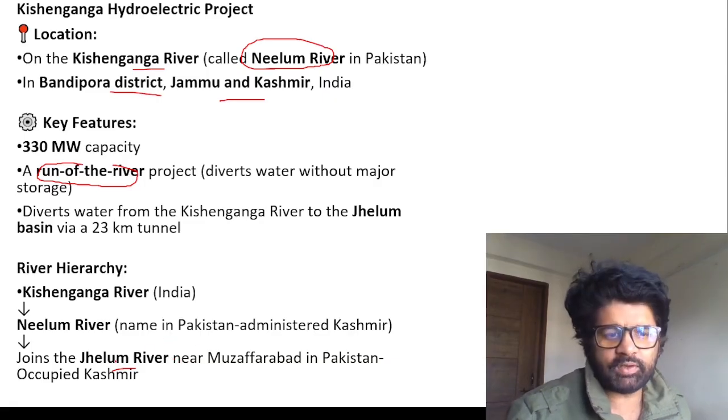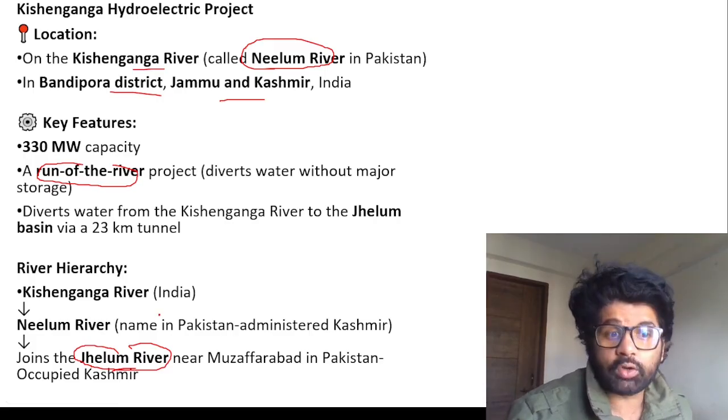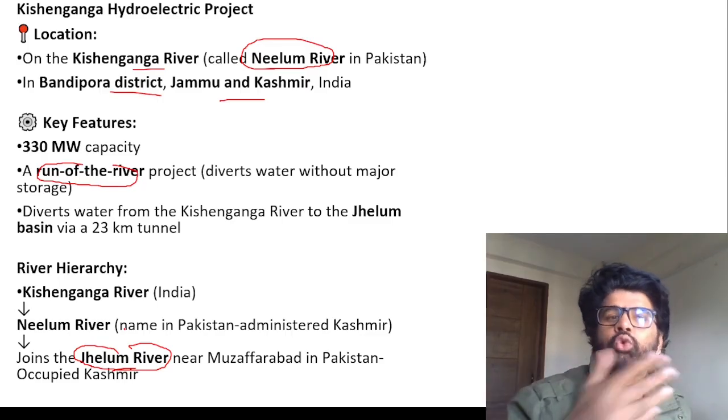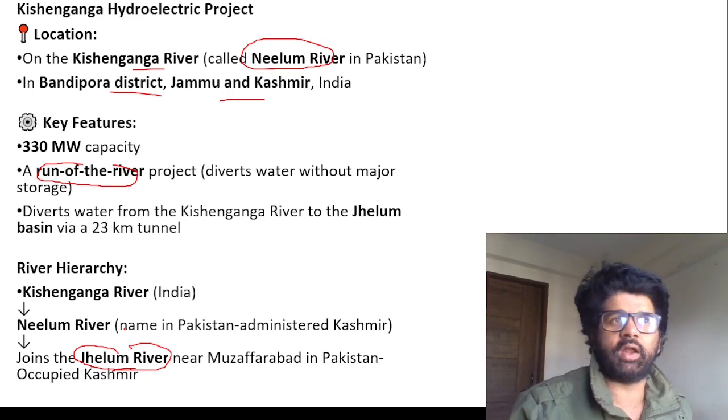And why is Pakistan having an issue? Because they are the ones who will be using the maximum water of the Jhelum River. But we have discussed maximum does not mean all. It does not mean we cannot do anything. We can do stuff. But then the question of upstream and downstream arises. We are at the upstream region.